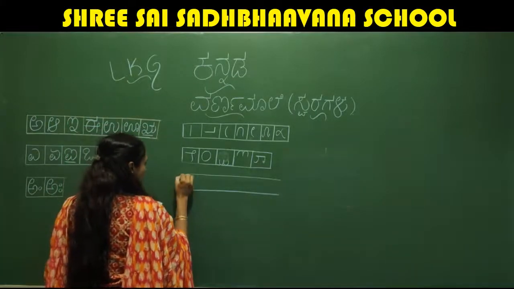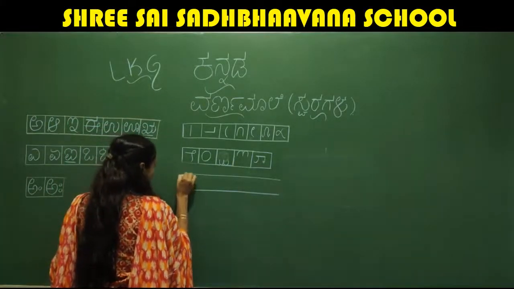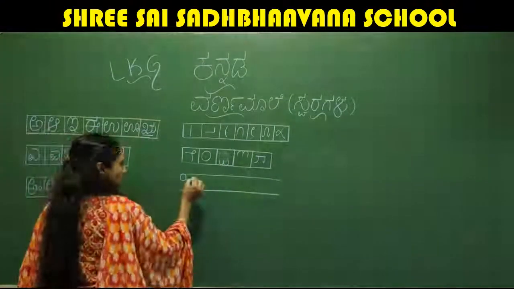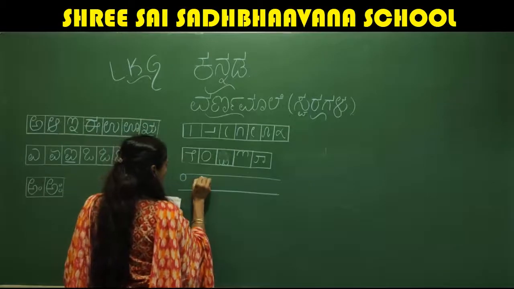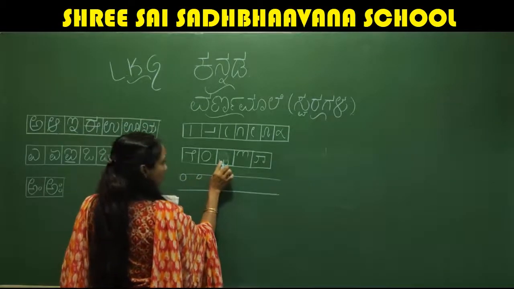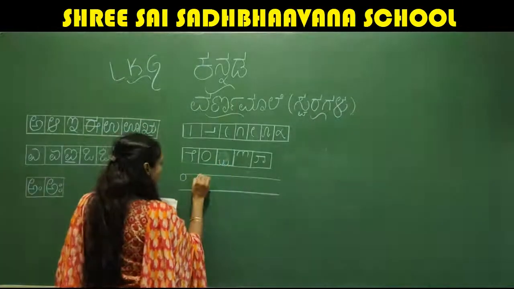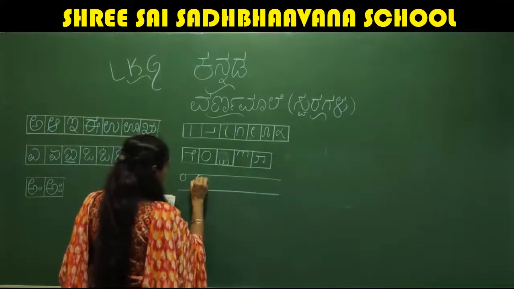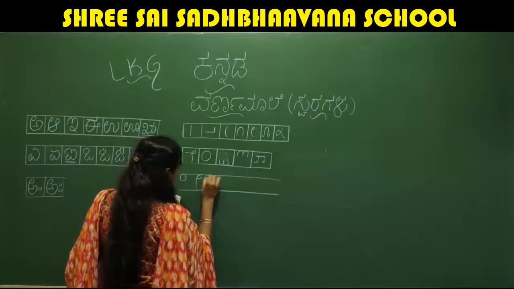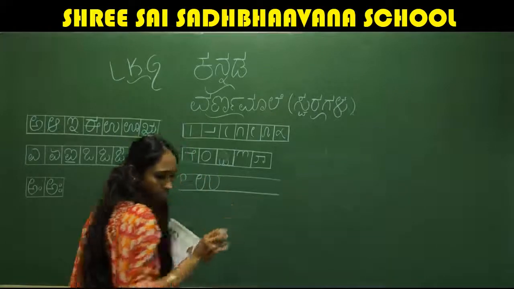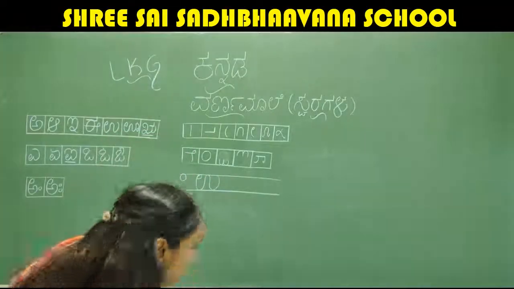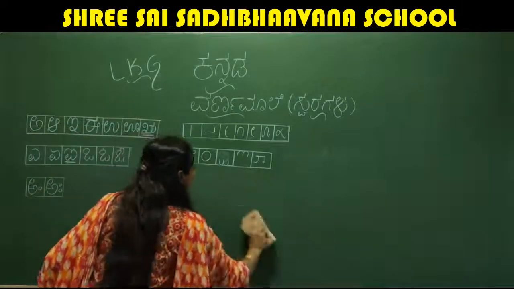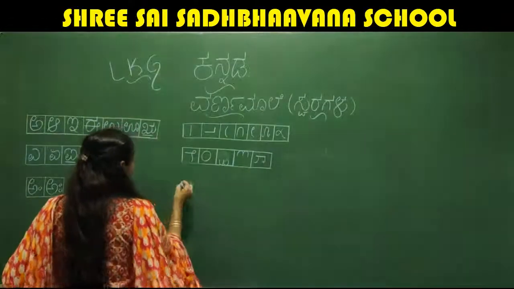To write U, first write a small 0, not the big one. And to that you add this one. This stroke is there now. This you have to add. Wait, I'll show you one step. I'll write properly. Look at here.